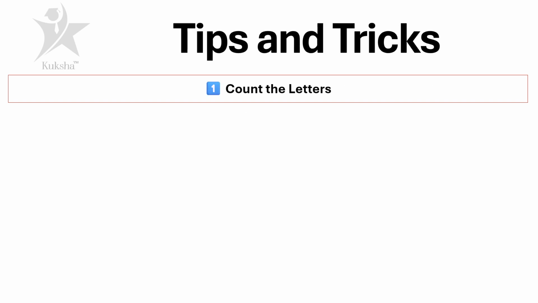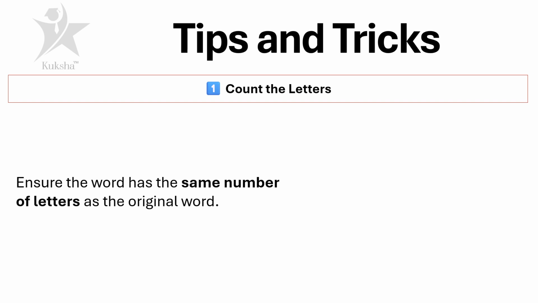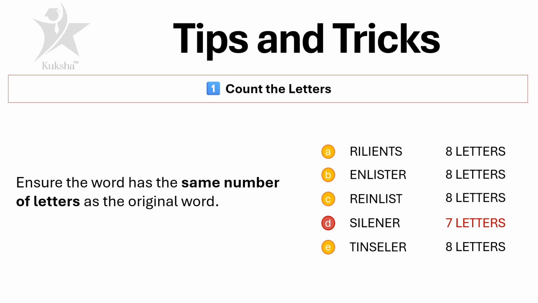Now, let's go through some tips and tricks on how to solve similar problems or questions. So, number 1, count the letters. Ensure the word has the same number of letters as the original word. So if you analyze all the options, we'll immediately discard option number D because it has 7 letters.